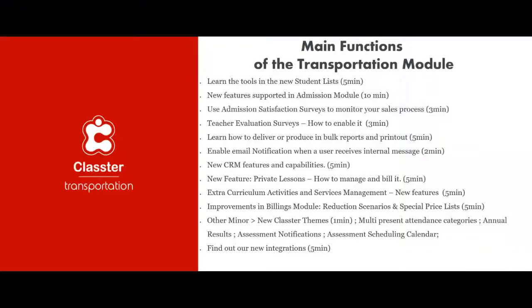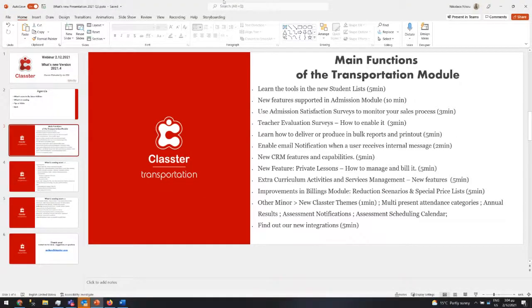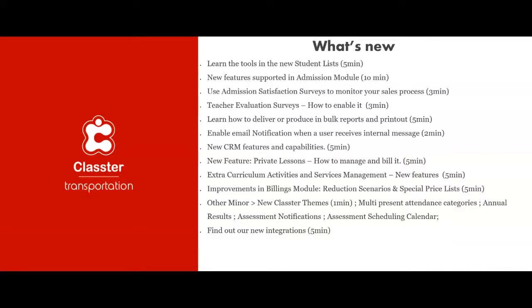So a lot of changes. Sorry, the title is not in the transportation module. I forgot to change that. Let me change it in a second. Okay, so sorry for that. I just realized it. So we are going to discuss the new student list first, then we will go through the other things. Let's start with the new student list, and then I'll come back to this slide to give you more information about all the rest.